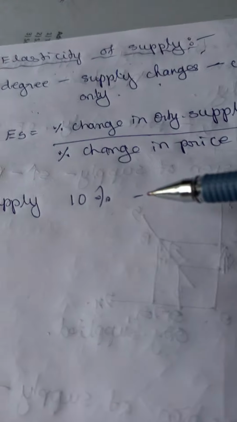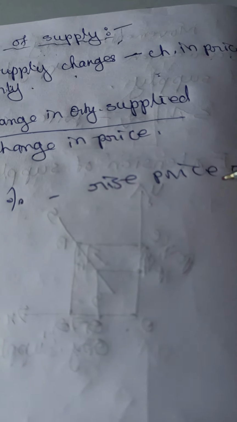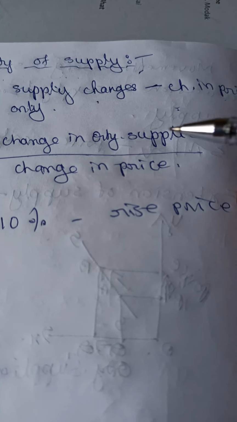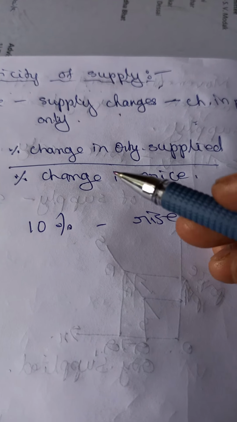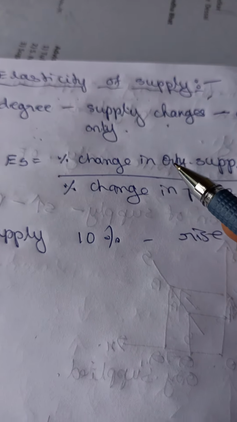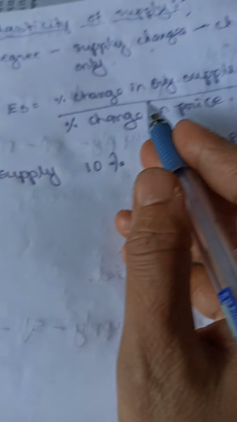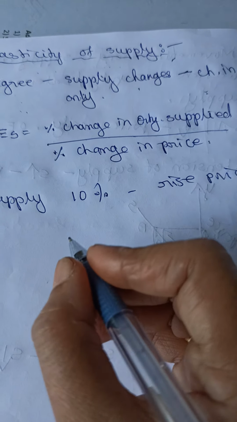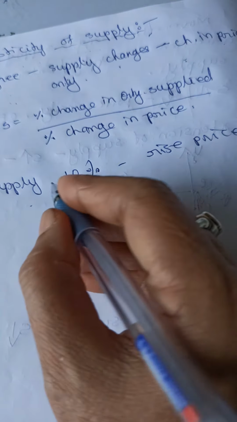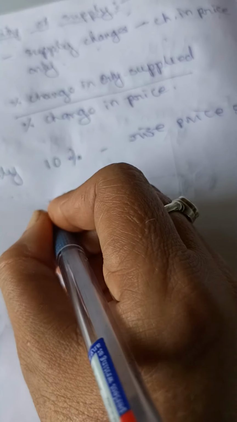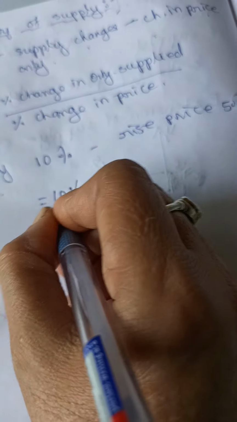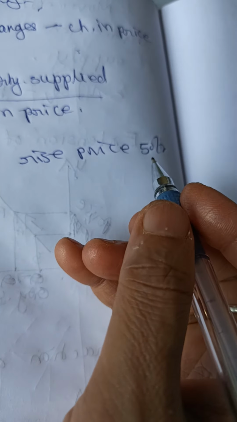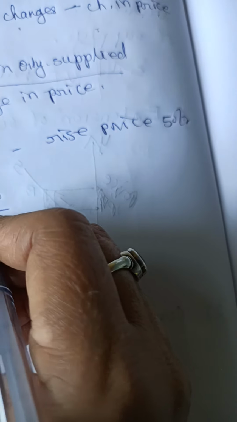To find out the elasticity of supply, you have to use the formula. Elasticity of supply is equal to percentage change in quantity supplied divided by percentage change in price. Percentage change in quantity supplied is 10%, divided by percentage change in price, which is 5%.